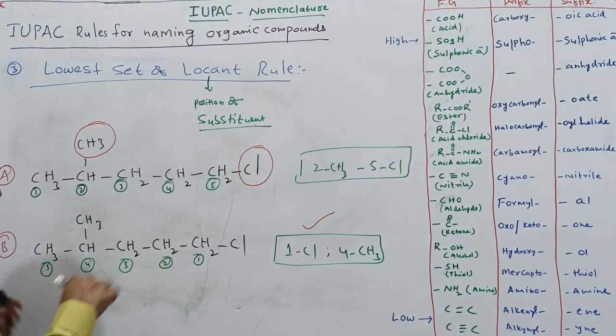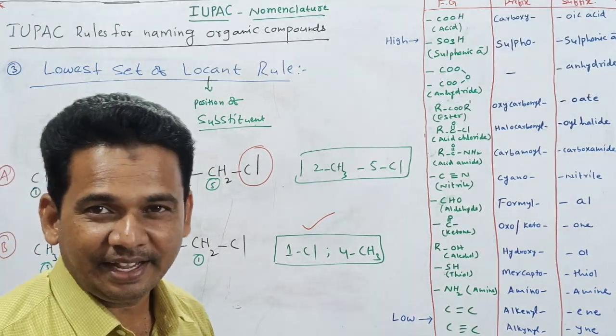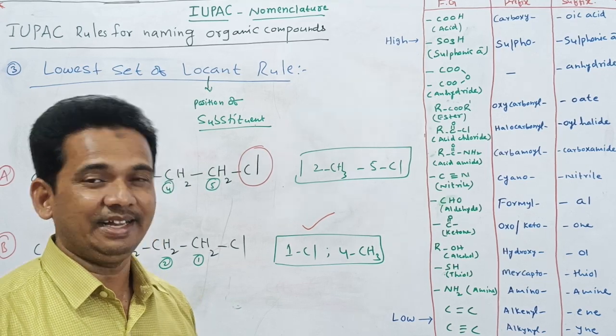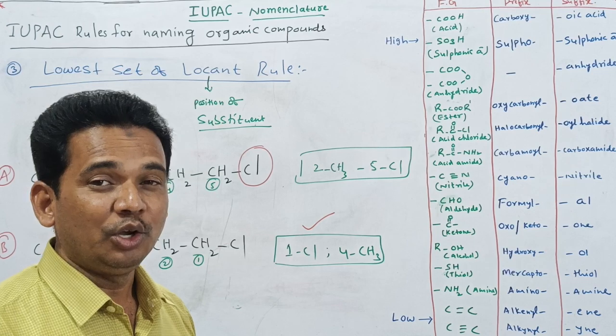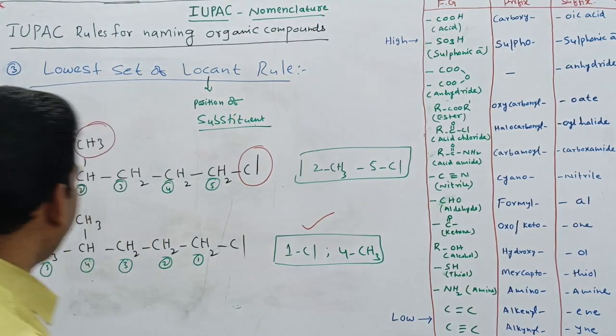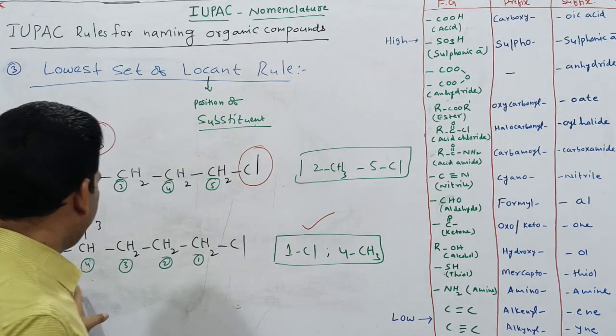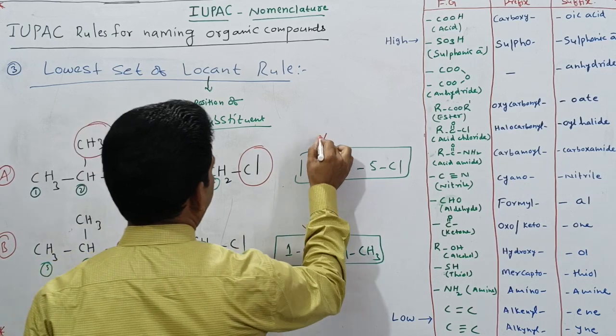That's why when more than one substituent is present, at that time we have to see that both the substituents get the lowest possible number. That's why I am giving the numbering in this way. This is correct. This one is wrong.